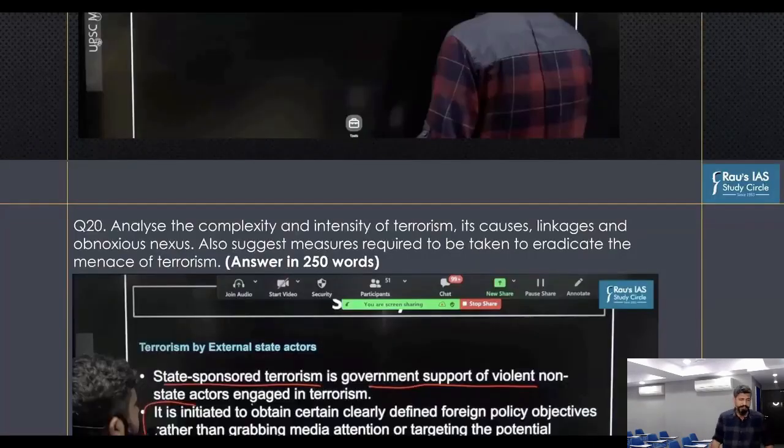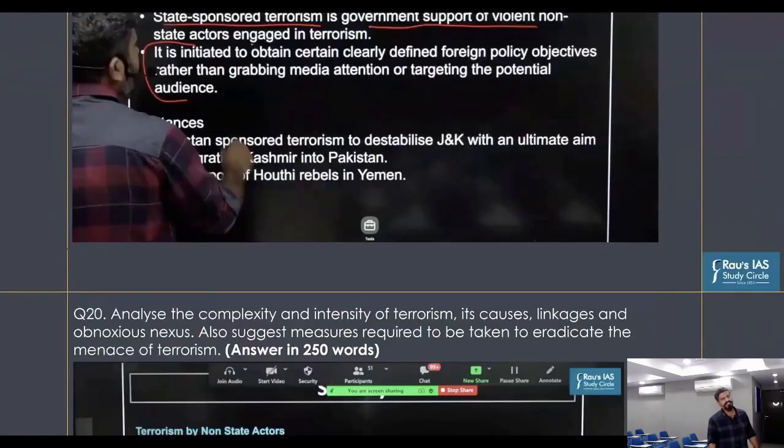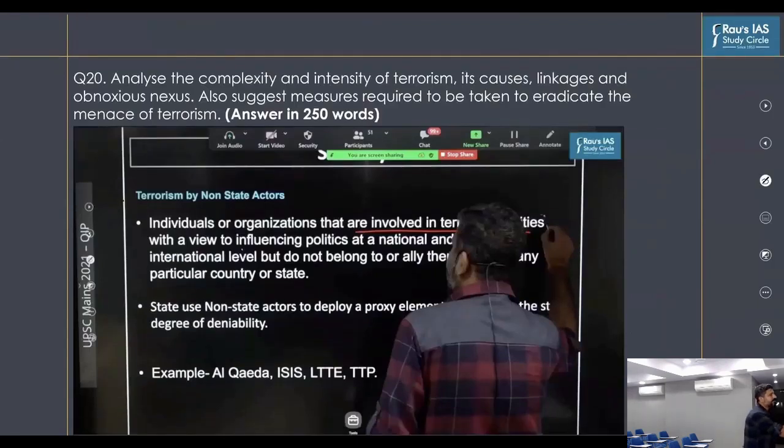Then looking at the causes part of this, the causes of terrorism. First, of course, is the external state actors, where we are mentioning that the other external state actors are supporting the non-state actors in destabilizing our country. A prime example of this is Pakistan, which has the ultimate aim of integrating Jammu and Kashmir into Pakistan. So this is first cause. Second cause, if you look at the discussion that we had, it was related to terrorism by non-state actors, which include the threat posed by ISIS, Al-Qaeda, or different non-state actors.